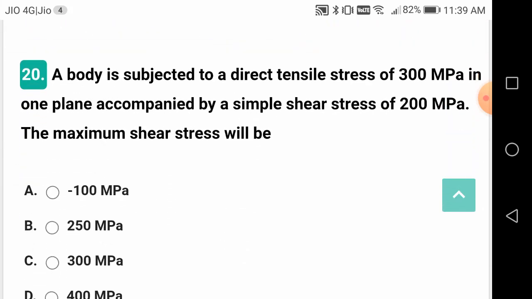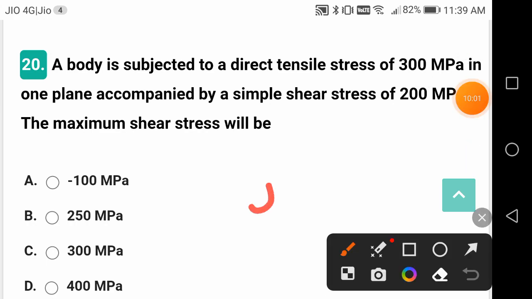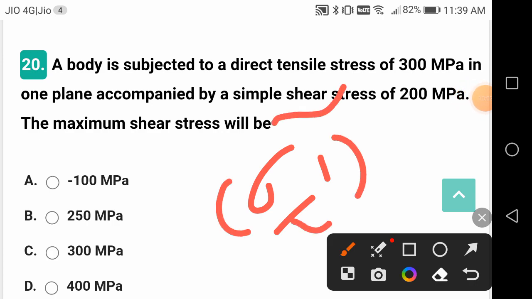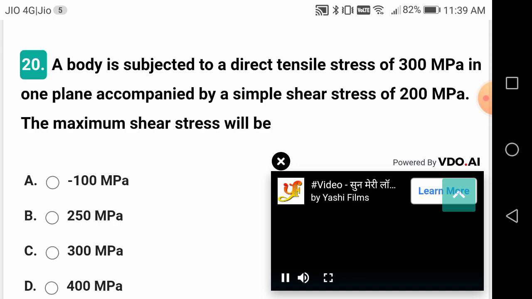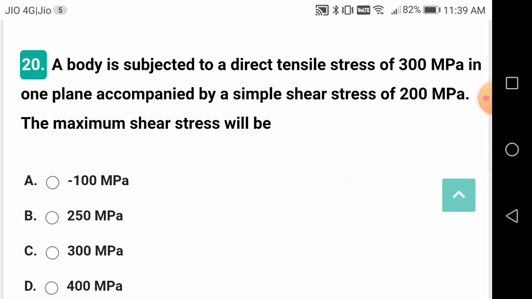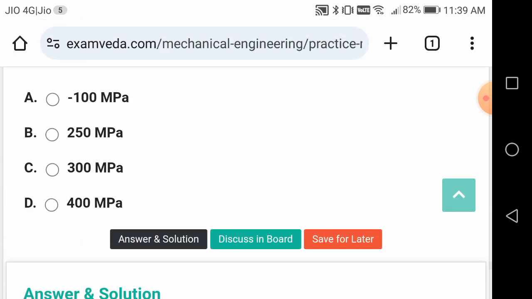A body is subject to a direct tensile stress of 300 megapascals in one plane, accompanied by a simple shear of 200 megapascals. The maximum shear stress will be equal to, simply make sigma 2 equal to 0. That means the square root of (sigma 1 by 2) whole square plus tau square, where sigma is 300 and tau is 200. That's the maximum shear stress. So you are going to get the answer as 250 megapascal.